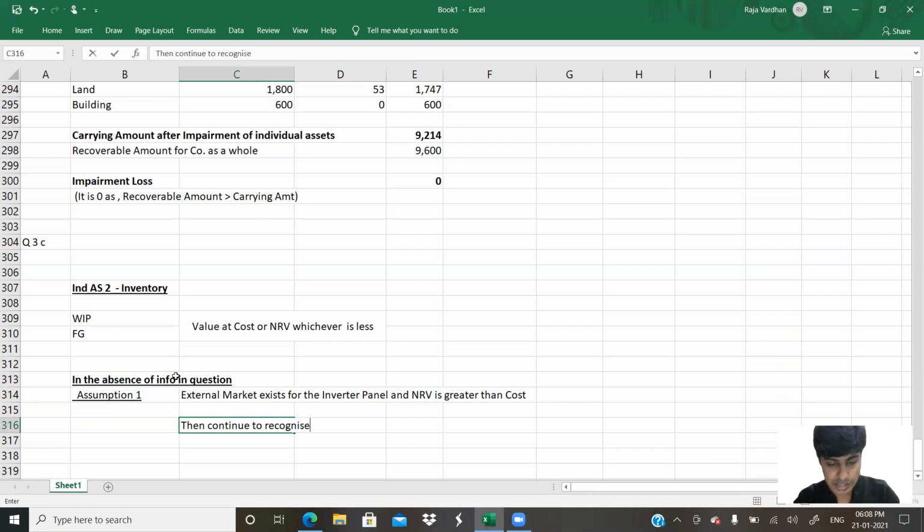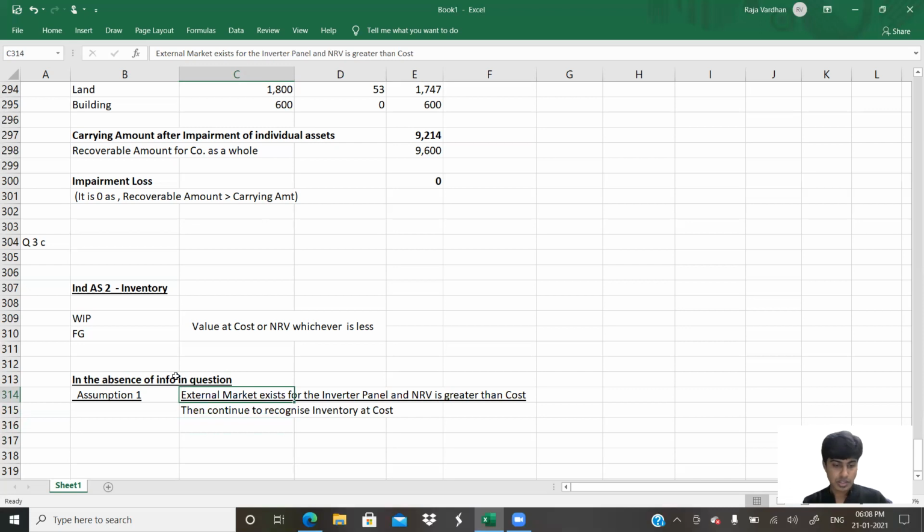Continue to recognize inventory at cost. You get that? No provision required. So this is the first one. This is a very optimistic case.